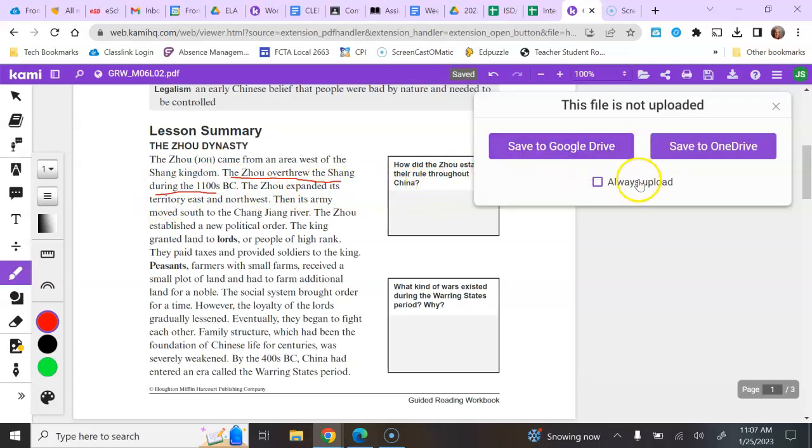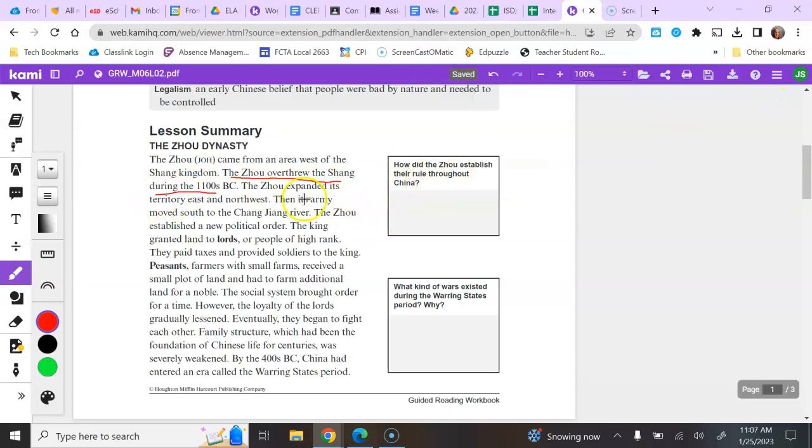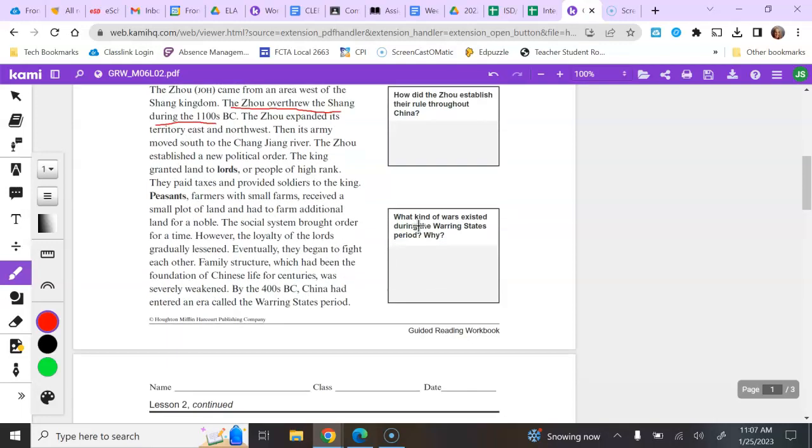So that's how it started. So put that in your words for that box. And then our next box is, what kind of wars existed during the Warring States period and why?